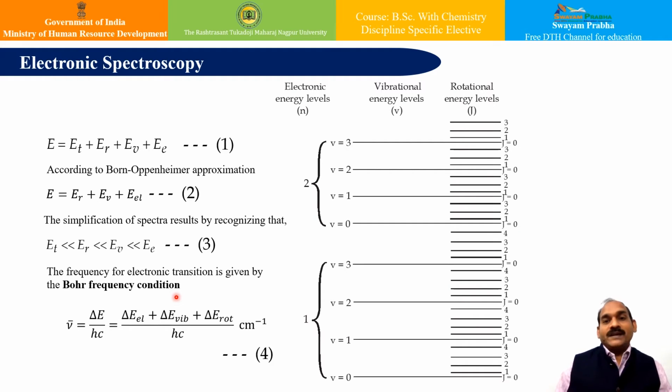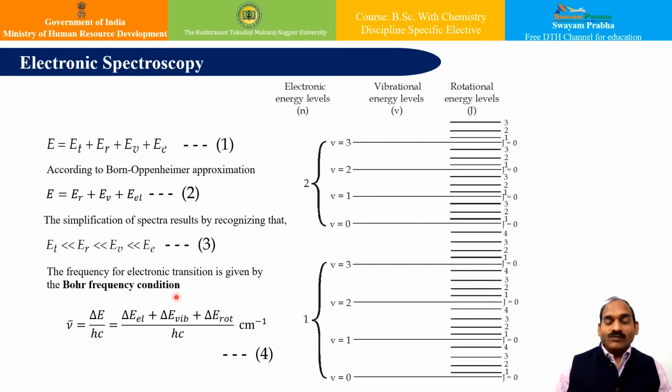Now the electronic band spectra of molecules are generally very complex, and they are investigated with considerable difficulties. They are observed in the UV and visible region of the electromagnetic spectrum. The complexity of these electronic spectra is most of the time due to the fact that the transition between two electronic states is almost invariably accompanied by simultaneous transitions between vibrational and rotational energy levels. Therefore, we will now see the important aspects of this electronic spectroscopy.